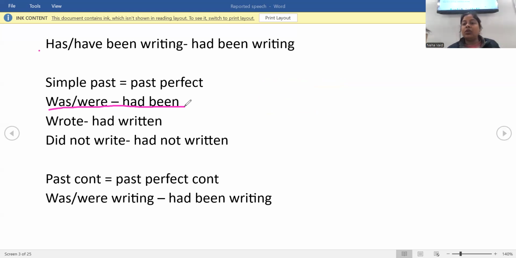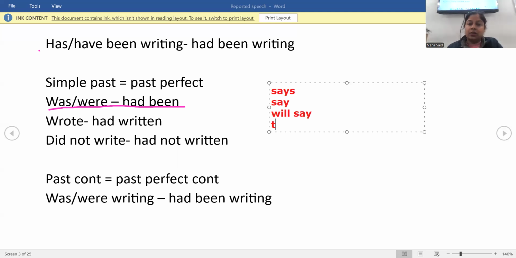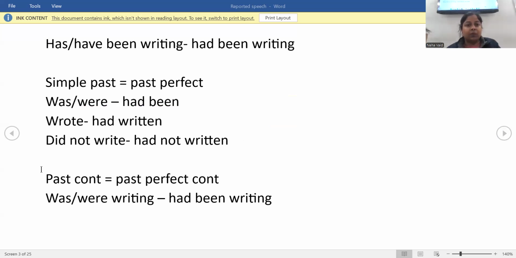Only and only this will not change when you have the reporting verb as says, say, will say, or tell. In these cases only, you will not change the tense form. So was, were will remain same, is, am, are will remain same, has, have will remain same. But other than that, if you're changing the tense, you have to change was, were to had been.